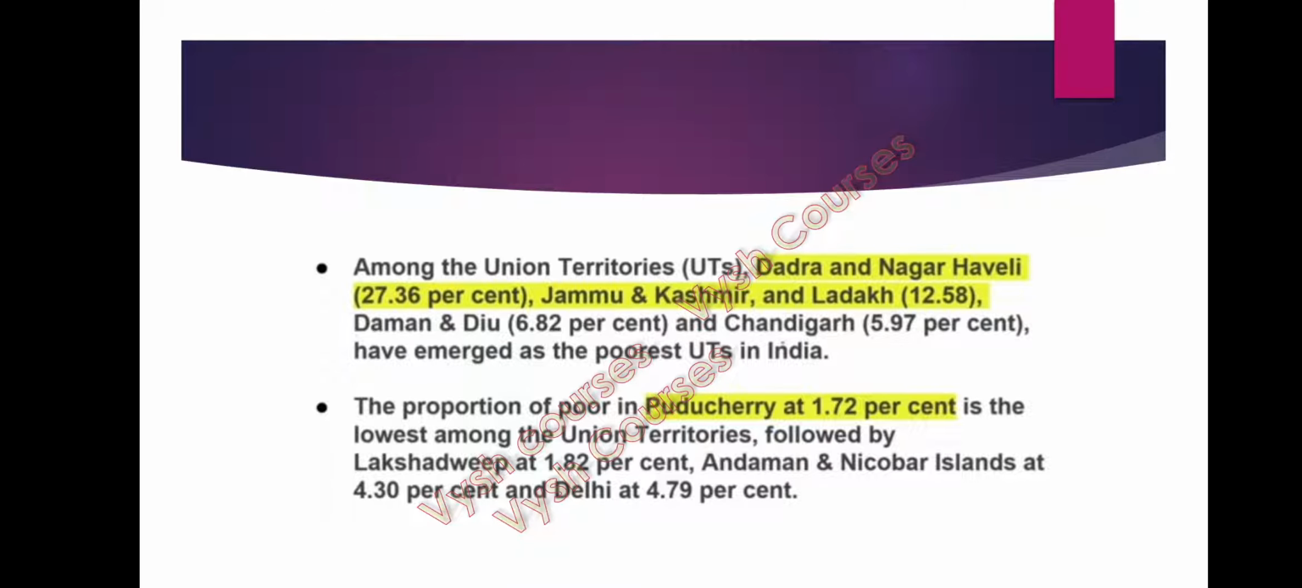Among the union territories, Dadra and Nagar Haveli is at 27.36%, Jammu and Kashmir and Ladakh at 12.58%, and Chandigarh at 5.97%. These are the poorest union territories in India. The proportion of poor in Puducherry at 1.72% is the lowest among the UTs, followed by Lakshadweep, Andaman and Nicobar Islands, and Delhi. It's less than 5% in Delhi.